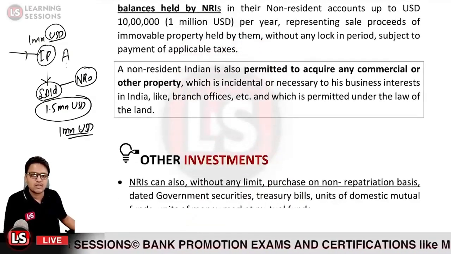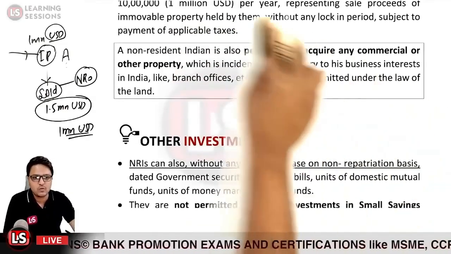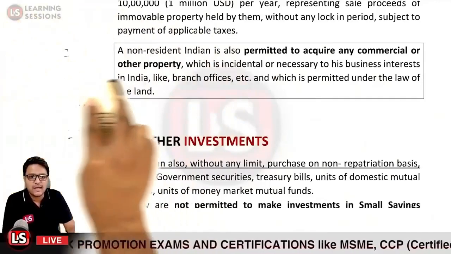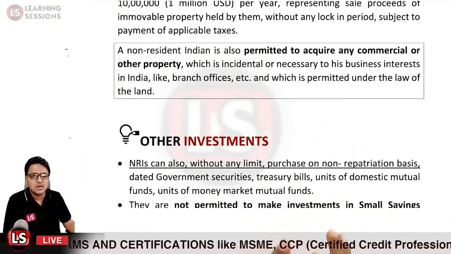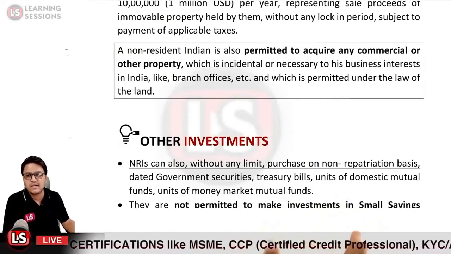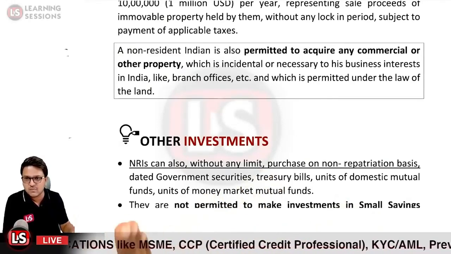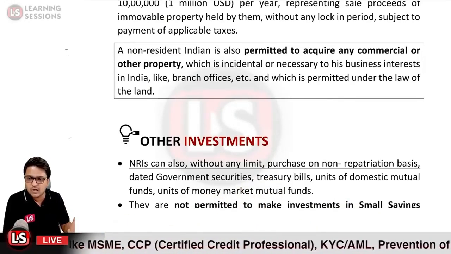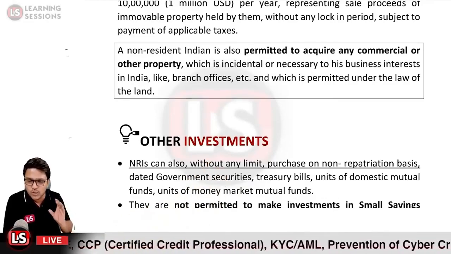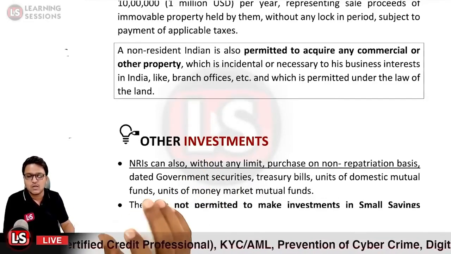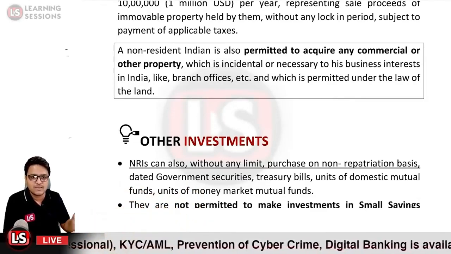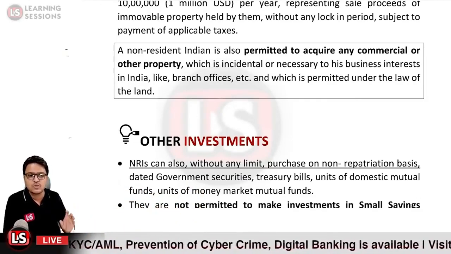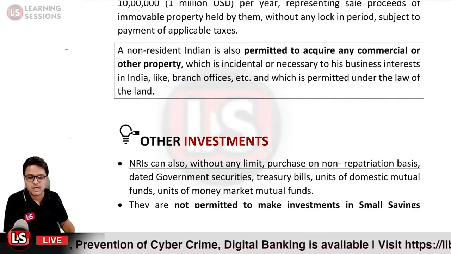Then it is related to the other investments. NRIs can also, without any limit, purchase on a non-repatriation basis government dated securities. If the investment is made on a non-repatriation basis, they can invest without any limits into government dated securities, treasury bills, units of domestic mutual funds, and units of money market mutual funds.